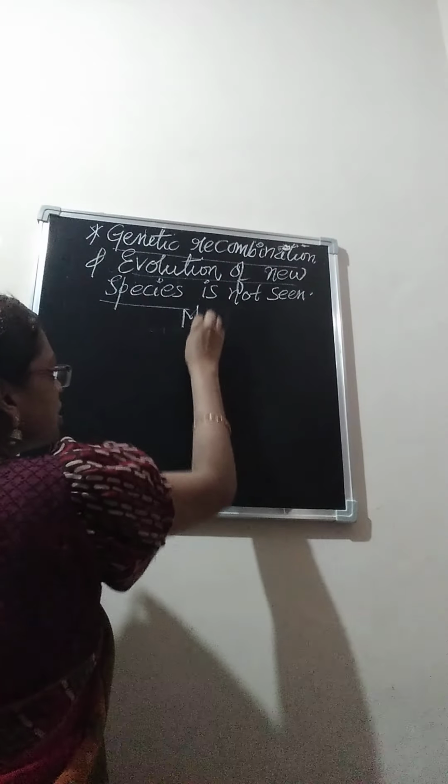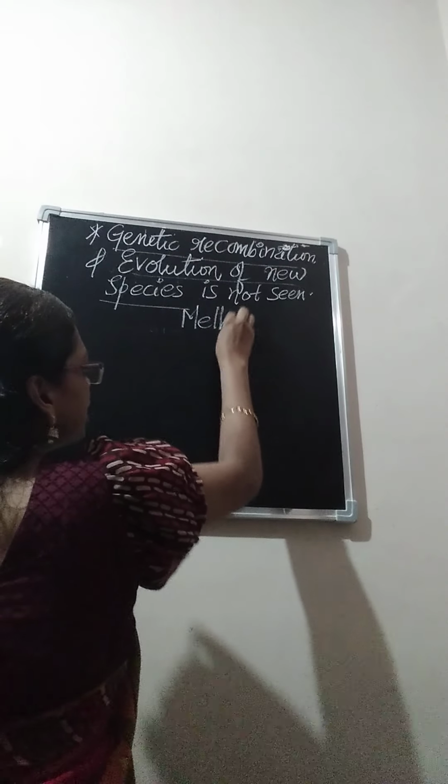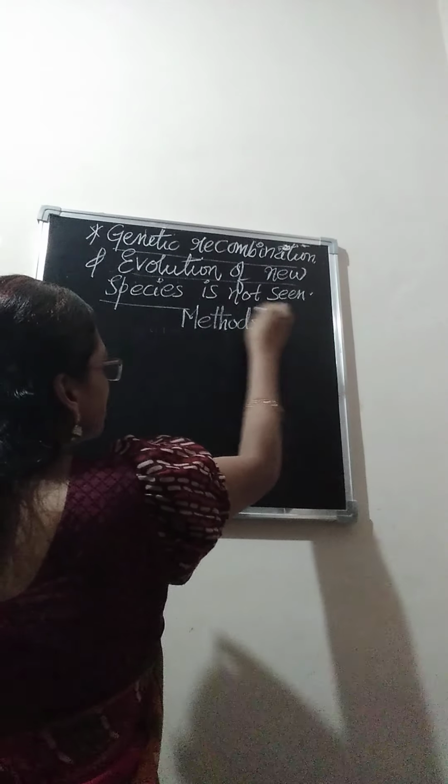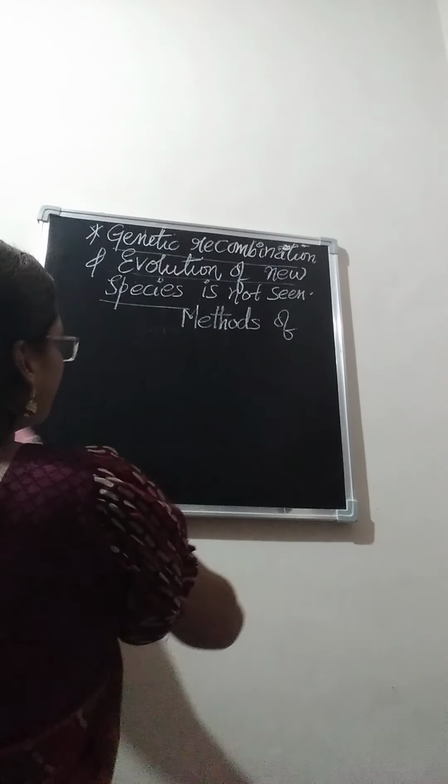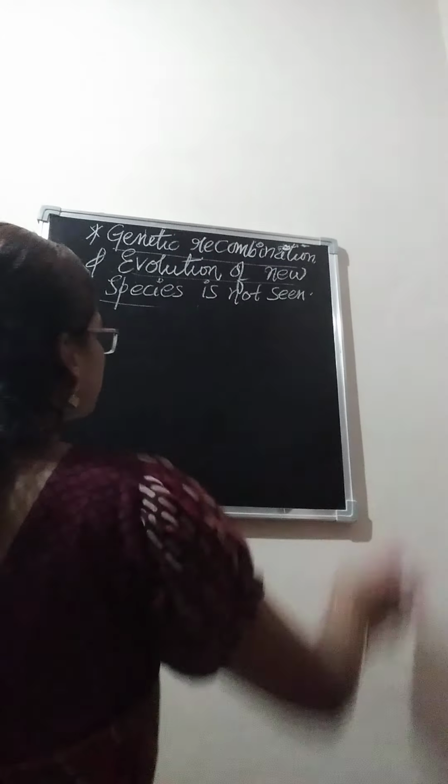Now what are the different methods or different types of asexual reproduction? It is better to say types of asexual reproduction.